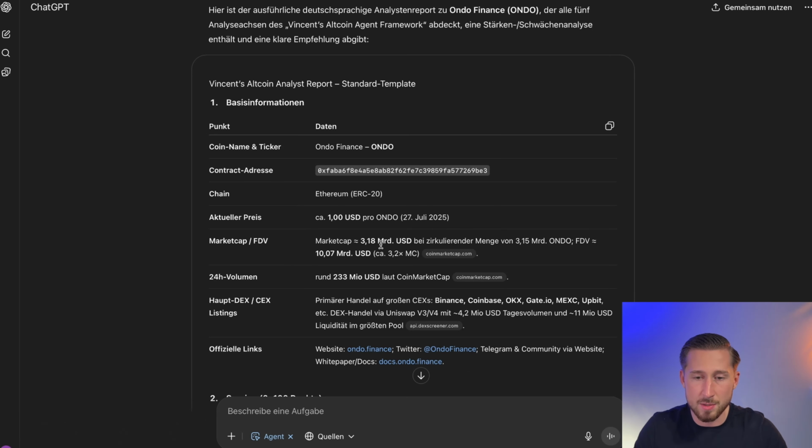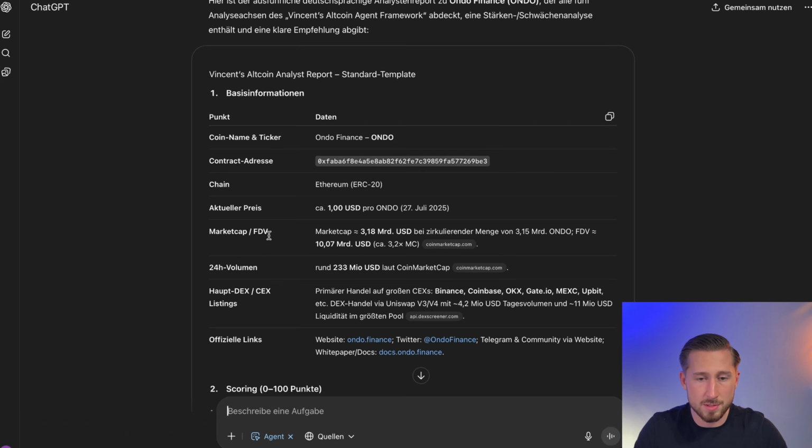Now we can check everything here. For example, we can see the individual parameters. Everything is definitely correct here. I also have a lot of information about Ondo memorized. That's why I used it as an example in this case, because I can immediately verify everything based on my own research and experience. Market cap fully diluted.